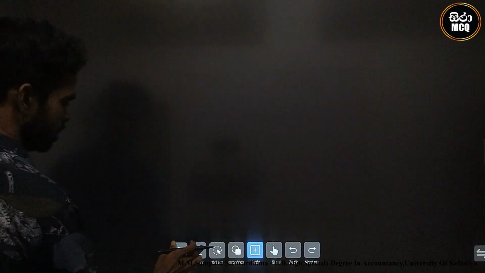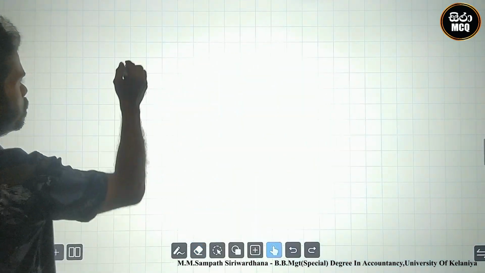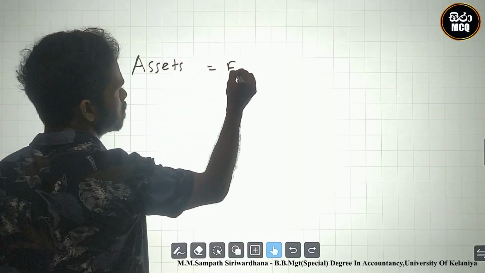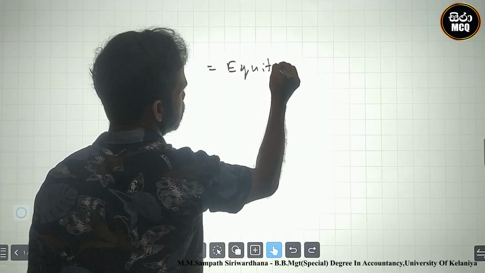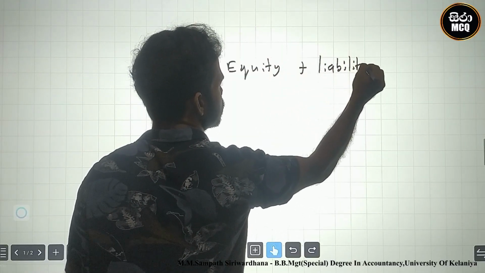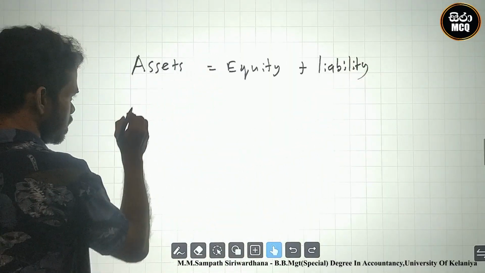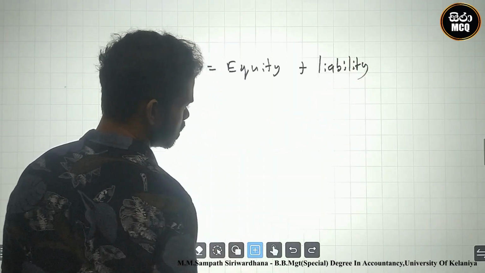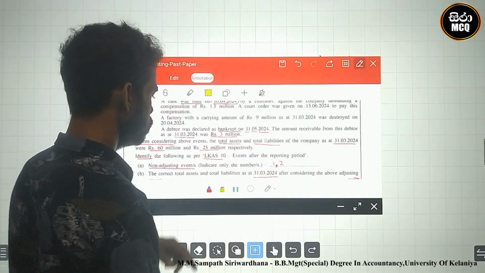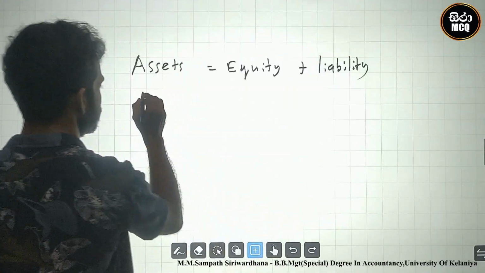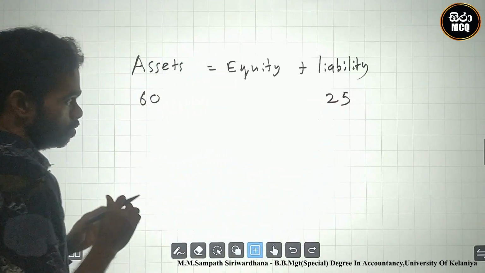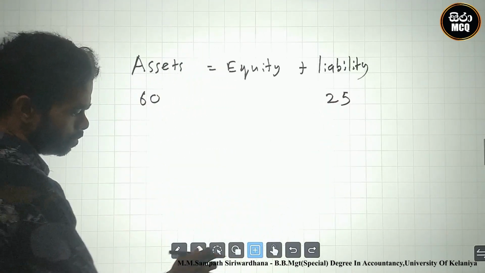We can easily find the answer using assets equal equity plus liabilities. We want assets and liabilities.